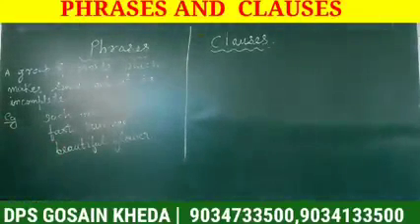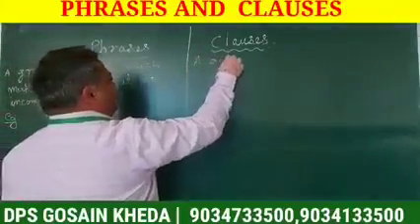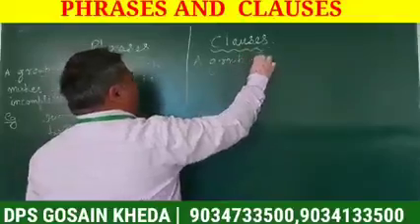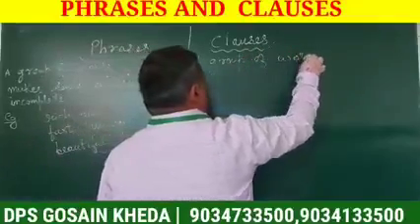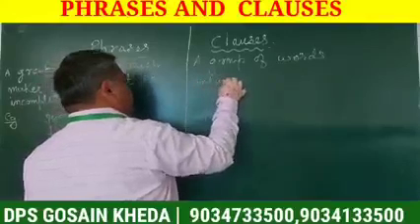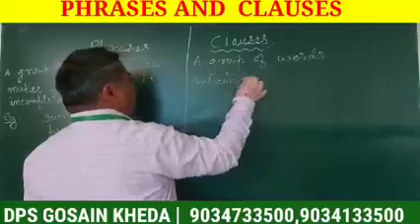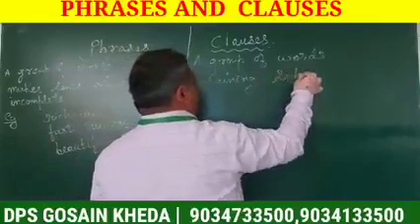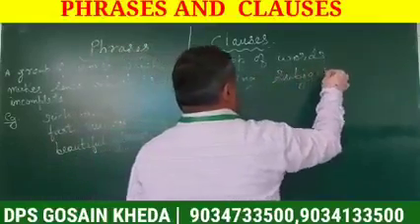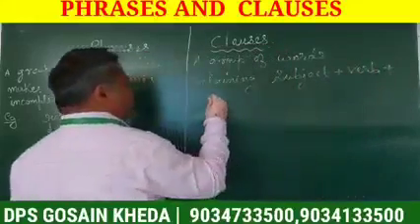But a clause is a group of words containing subject plus verb plus object.